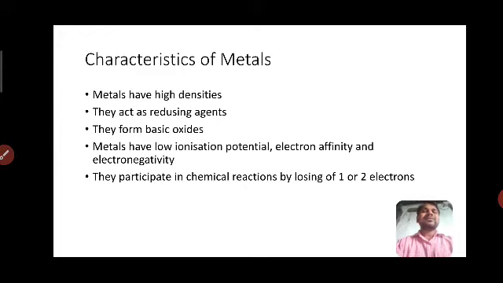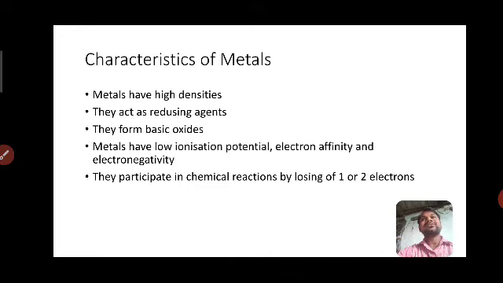And metals have low ionization potentials, low electron affinity and low electronegativity. What do we mean by ionization potential, electron affinity and electronegativity? Metals have low ionization potential.